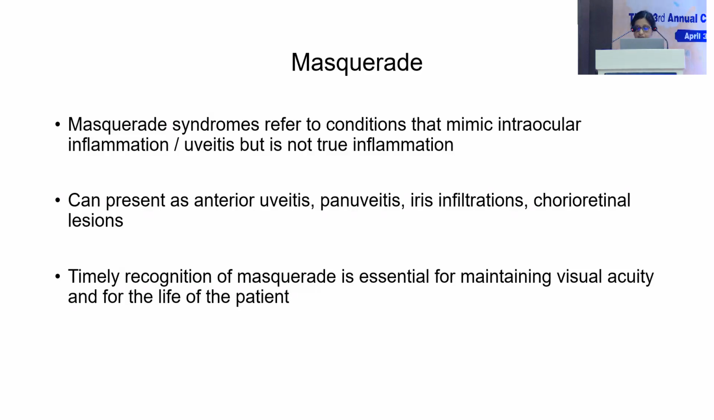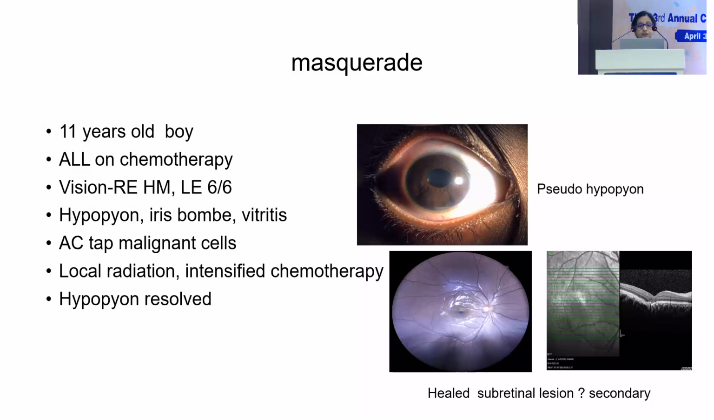because by diagnosing a masquerade early, you can save the eye as well as the life of the patient. So we had this patient who was on treatment for acute lymphoblastic leukemia, and he presented to us with a hypopyon, and we did an AC tap, and it showed malignant cells. The patient's chemotherapy was intensified, and after local therapy the hypopyon resolved.